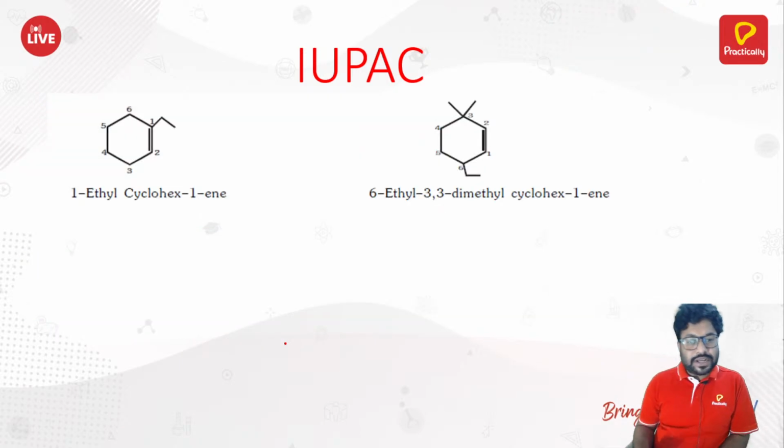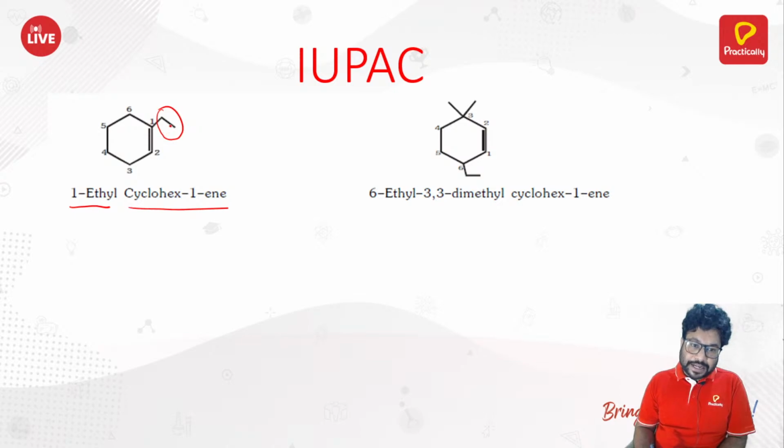See the examples of it. The very first. Now here we did counting from here. 1, 2, 3, 4, 5, 6. So at the first you got what? Ethyl substituent. Okay. Then what did you write its name as? 1-ethyl cyclohex 1-ene. Right?